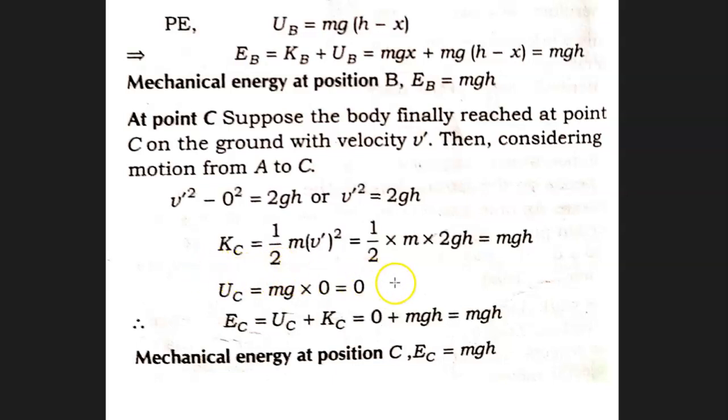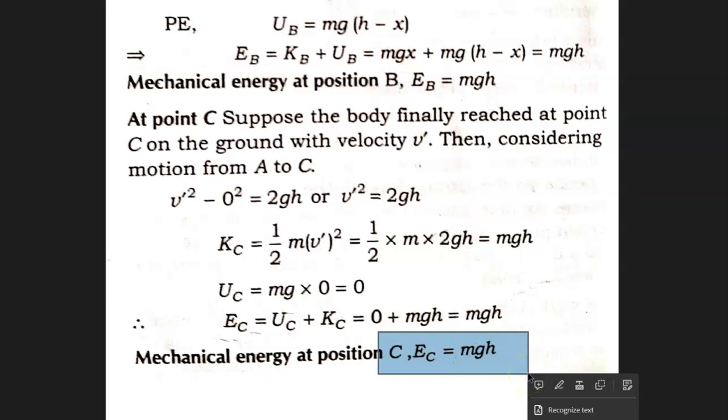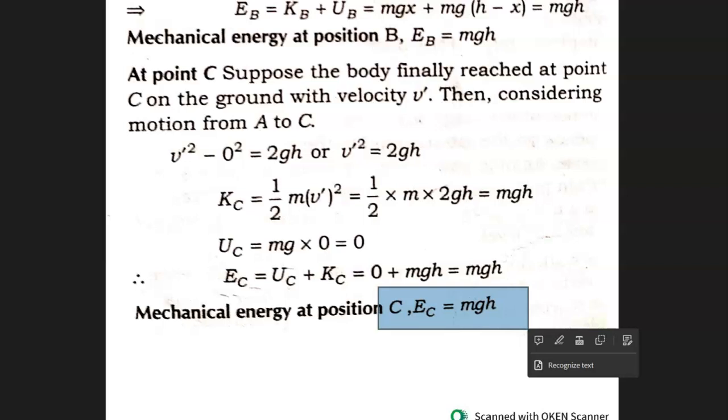And potential energy is 0 because height becomes 0. It is touching the ground, so h is 0. Hence, potential energy is equal to mg into 0, that is 0. So if we calculate the total mechanical energy at point C, we get E is equal to PE plus KE. Potential energy is 0, while kinetic energy is mgh, and hence total mechanical energy at position C is also exactly mgh. Thus, we can say that the total energy of a freely falling object is conserved.